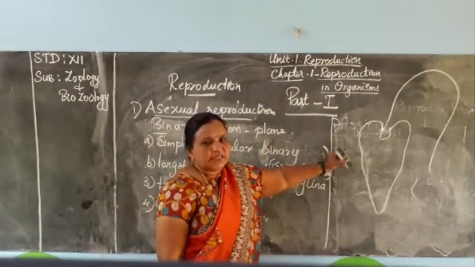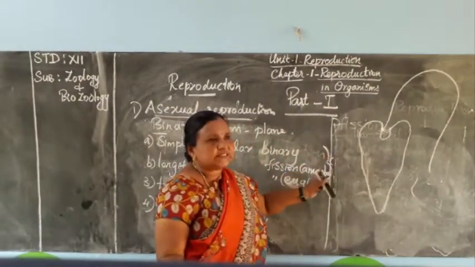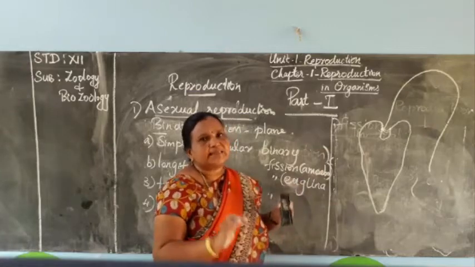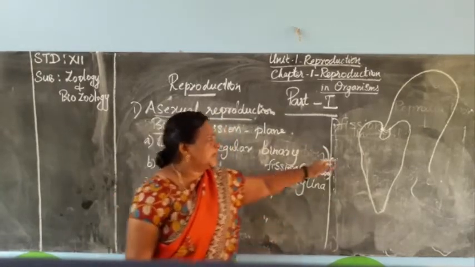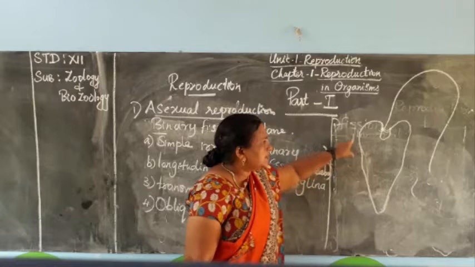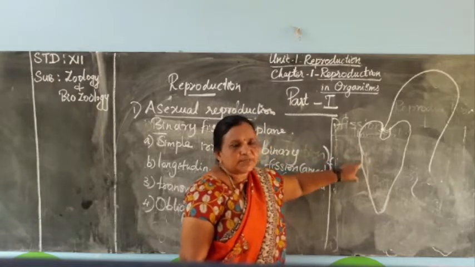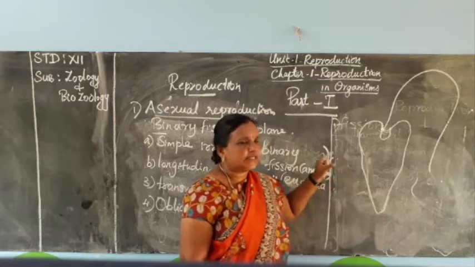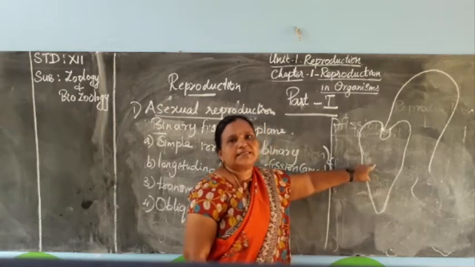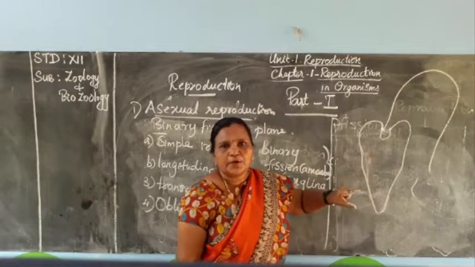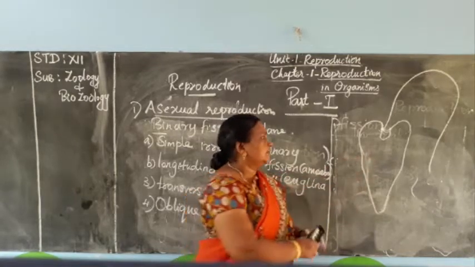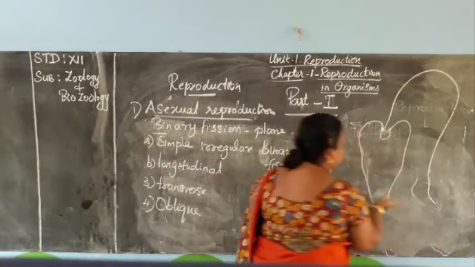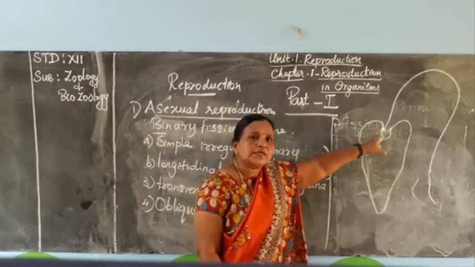This Euglena is an organism which shows both plant and animal characters, because its body is covered with the plasma membrane like the animals. There is no cell wall. Inside we can see the chloroplast like the plants. When sunlight is absent, they capture food through the gullet.